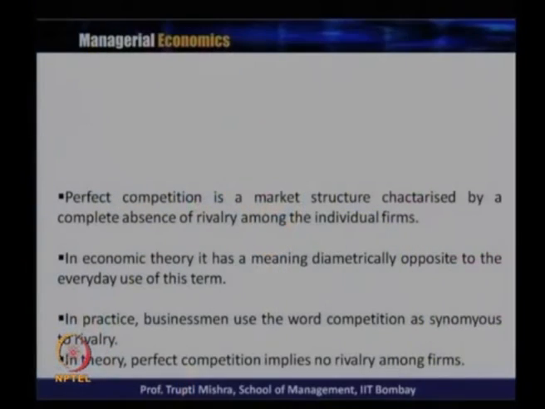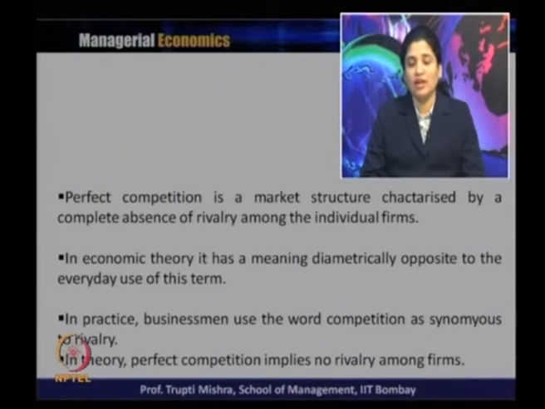But contrary to that, in a perfectly competitive market structure there is a complete absence of rivalry among the individual firms. In economic theory, it has a meaning that is diametrically opposite to the everyday use of this term.